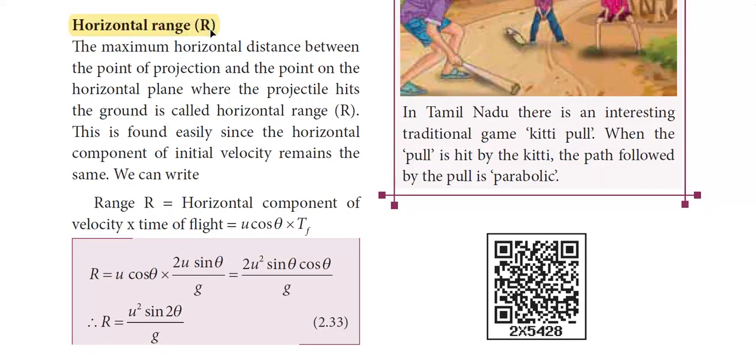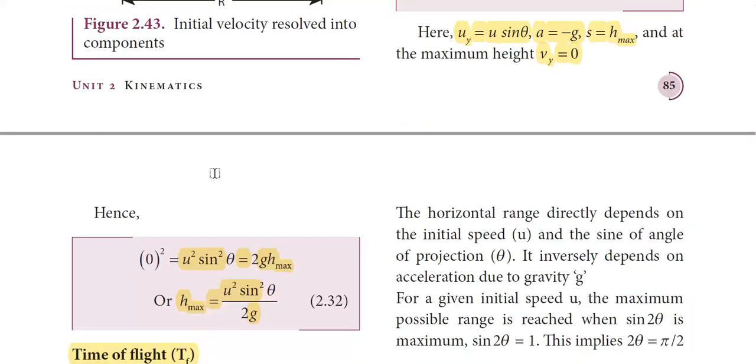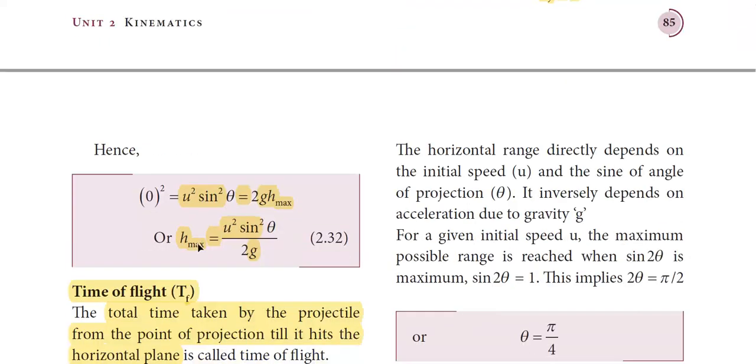Horizontal range. Horizontal range is the maximum horizontal distance between the point of projection and the point on the horizontal plane where the projectile hits the ground. If you look at this diagram, the projectile starts at point O and lands at point B. The maximum horizontal distance from O to B is called R, which is the range of the projectile. We'll calculate what the value of R is.